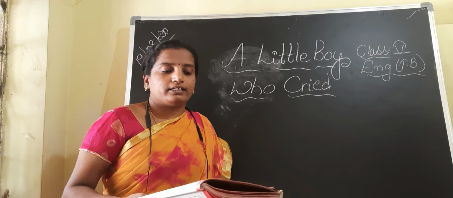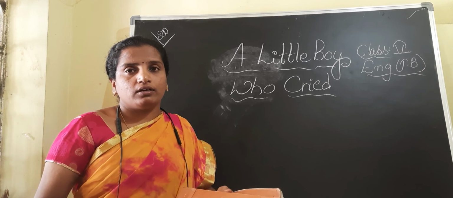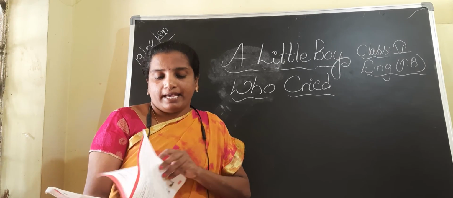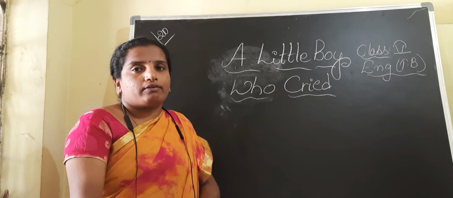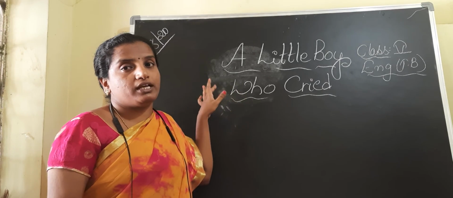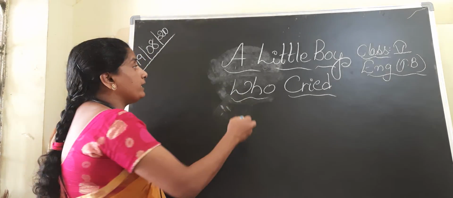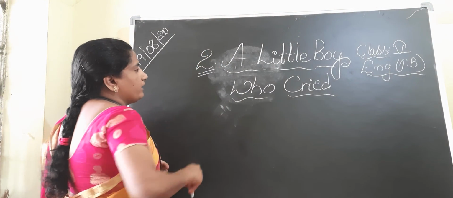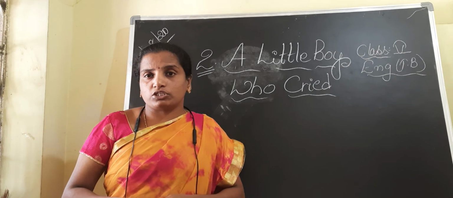So children, these are the 3 questions given to you in the textbook. In our first lesson, I have explained the given exercises and the given poem, and today I have discussed with you the story in brief. I hope you all will read the second chapter, A Little Boy Who Cried, in the textbook. Tomorrow we will go into the details of the story.